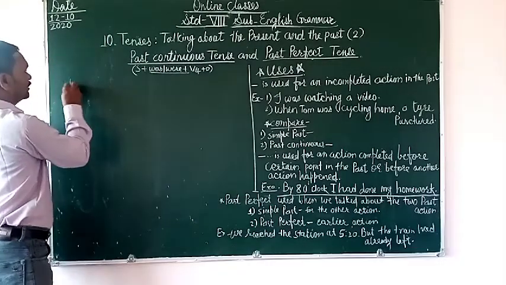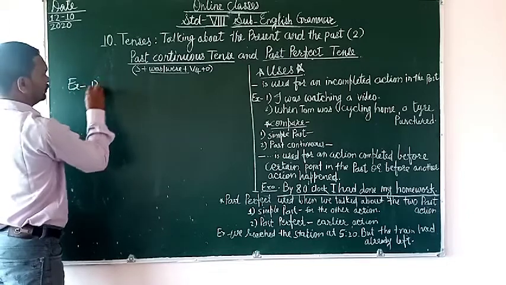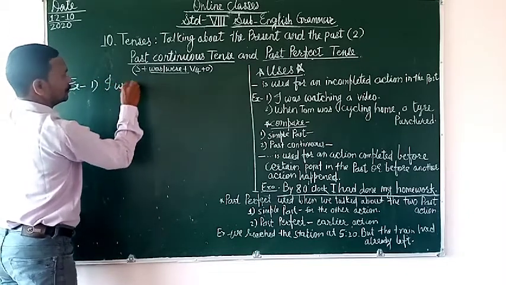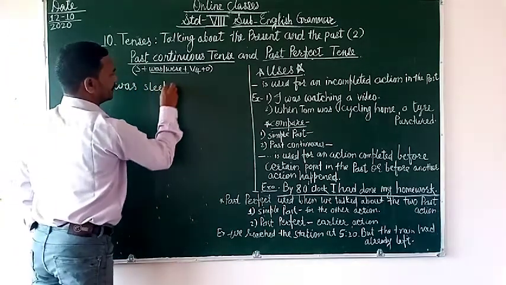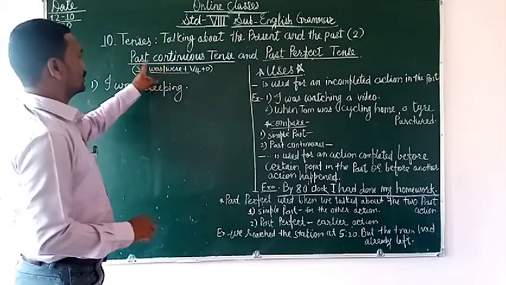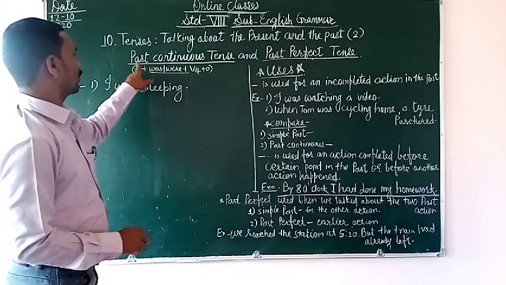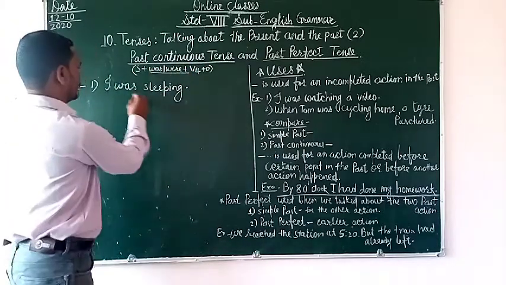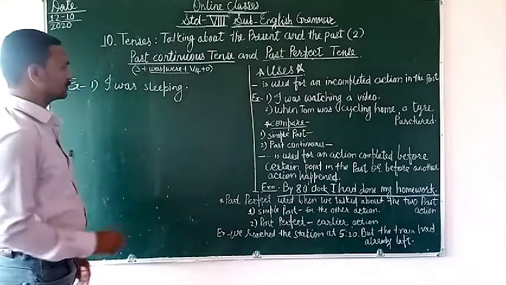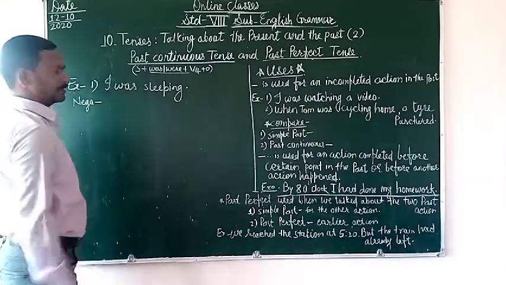See here, this is the example: I was sleeping. This is the example for the past continuous tense. Now this sentence we have to change into a negative sentence.